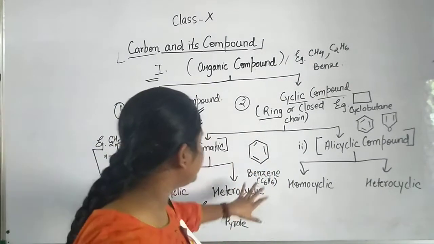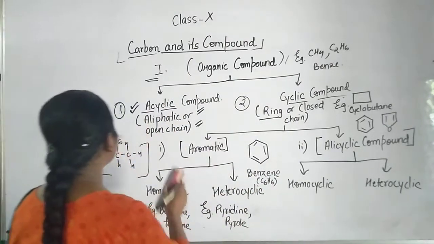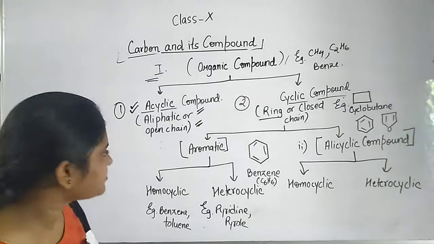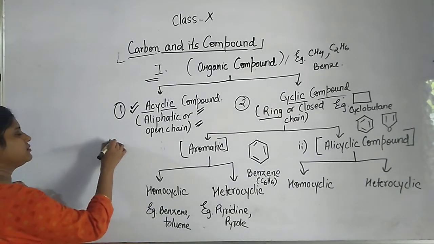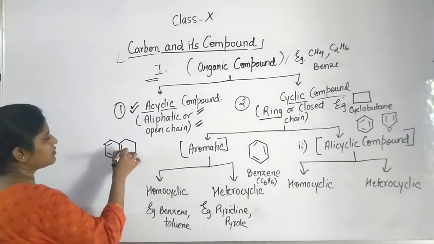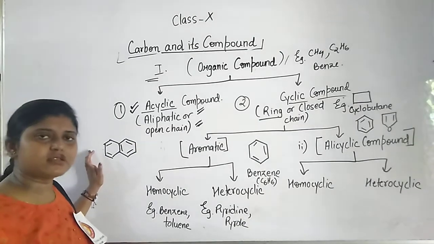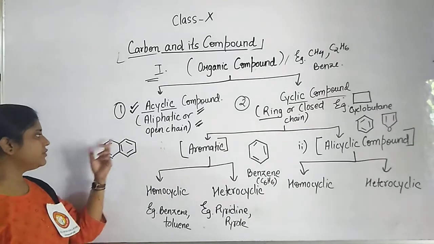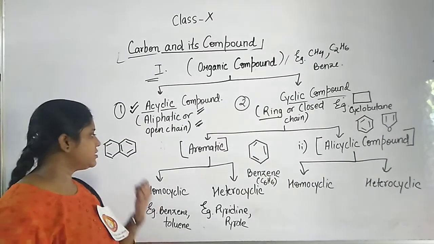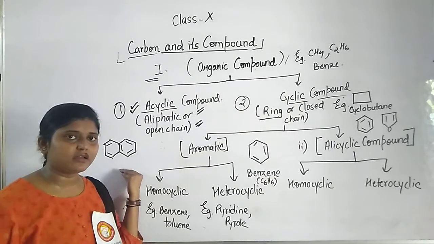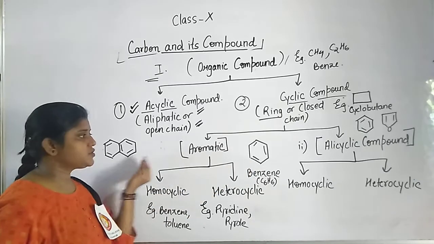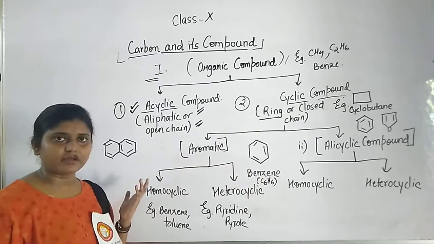You can see some more examples. Here I am giving the example of benzene. Let me draw some more examples. Here you can see one more compound, with carbon 1, 2, 3, 4. When I ask you whether this compound is aromatic, what will you say? Yes, it comprises a benzene skeleton, so this is aromatic.